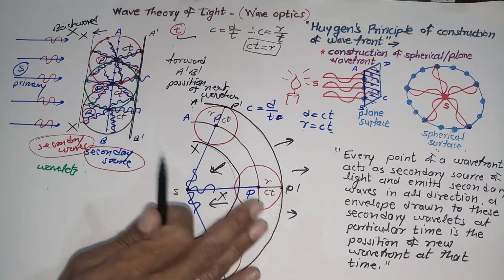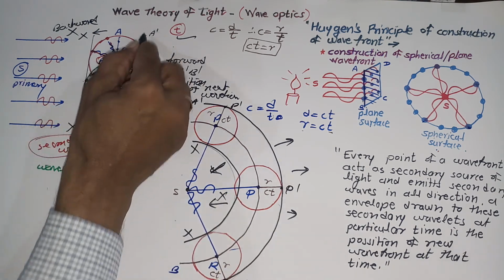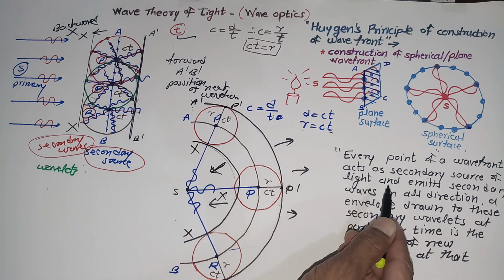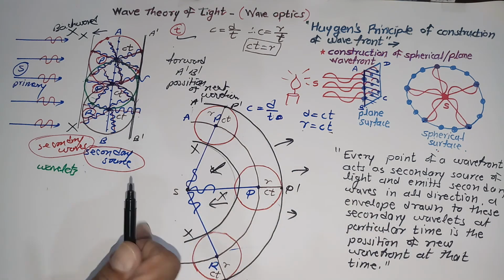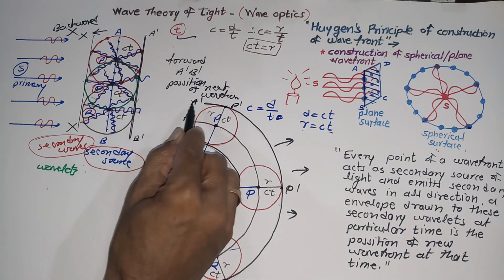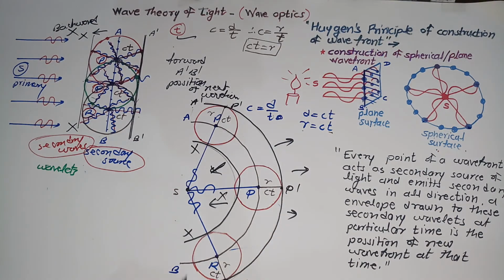I hope you understood how the new plane wavefront can be drawn with the help of Huygens principle. And right now you came to know how a new spherical wavefront can be drawn around the original wavefront AB with the help of Huygens principle. Again, for the time being, I hope you understood all this topic.